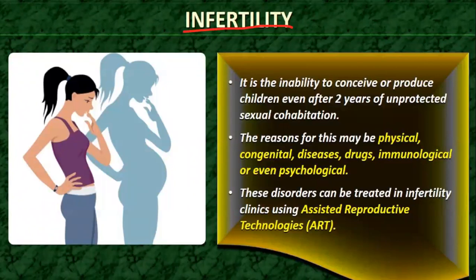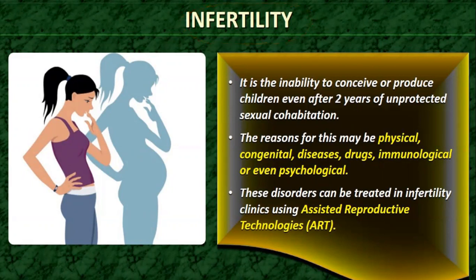Today, our topic is all about infertility. Okay, we will be studying about infertility. What is actually infertility? It is the inability to conceive or produce a child even after 2 years of unprotected sexual cohabitation. Even after having 2 years of unprotected sexual cohabitation, if a couple is not able to produce or conceive a child, then such a condition is referred to as what? Infertility.